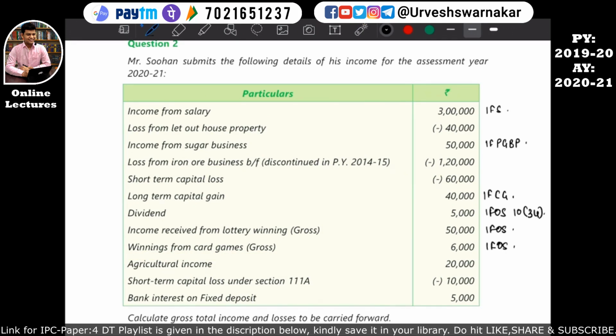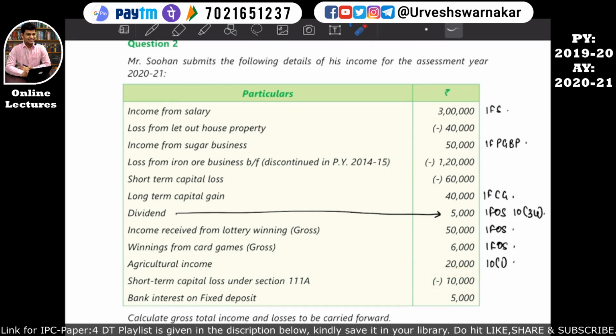Agriculture income is exempt under section 10(1). So we know this income will not form part of the assessee's total income, so we'll not include it. But we need to present it in the exam. How to present it, I'll also show you, so don't worry about that. The next line item is short-term capital loss under section 111A of rupees 10,000. This is a loss, so we'll see this at the end.